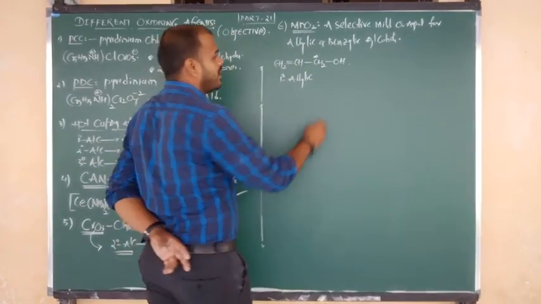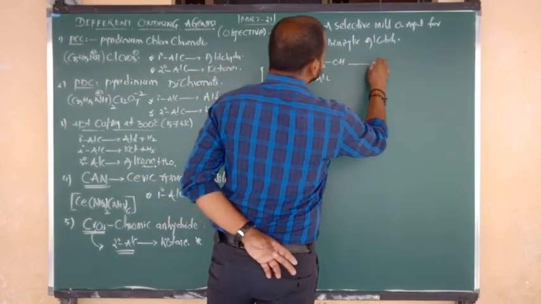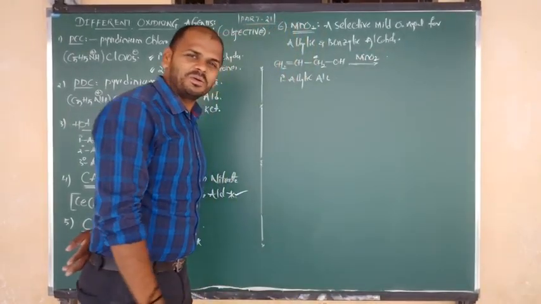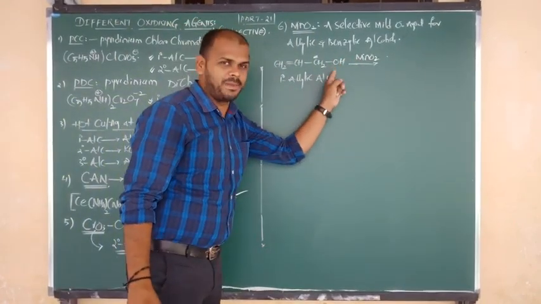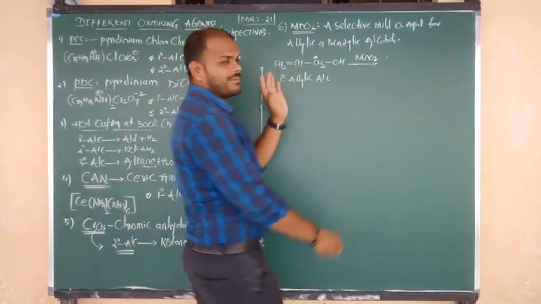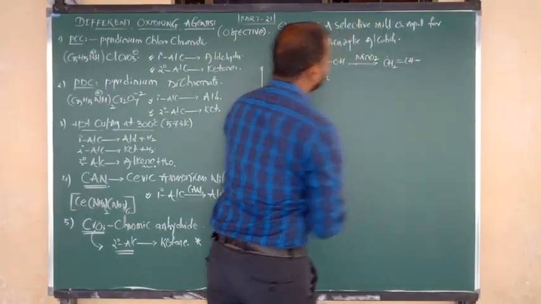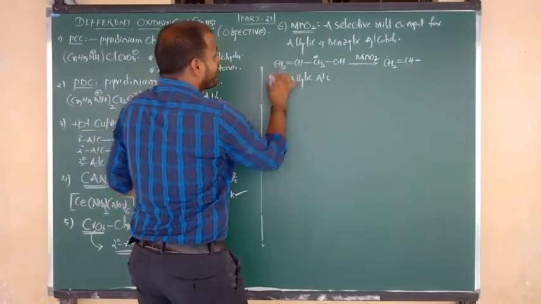Primary allylic alcohol upon oxidation with MnO2, a selective oxidizing agent, selectively oxidizes only the allylic place but not the double bond. So the double bond stays as it is, CH2=CH. Listen: it is an allyl alcohol, but what is the nature of the alcohol?